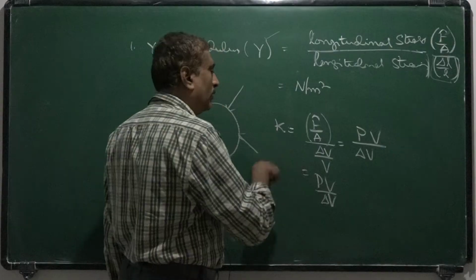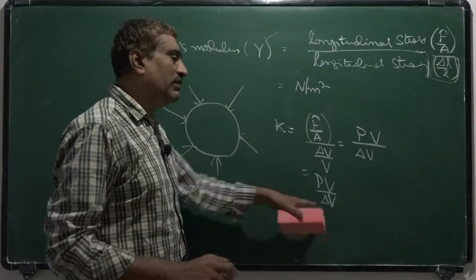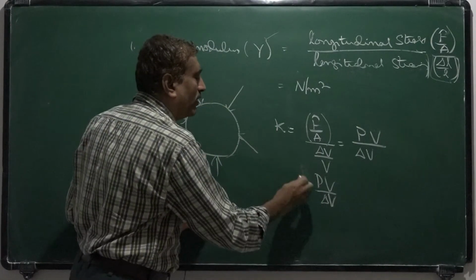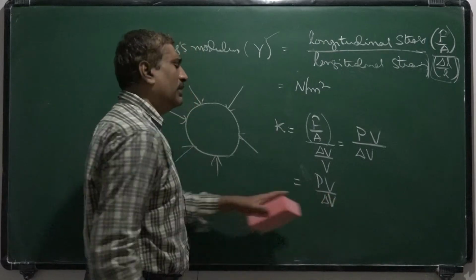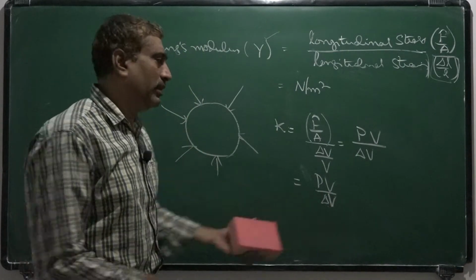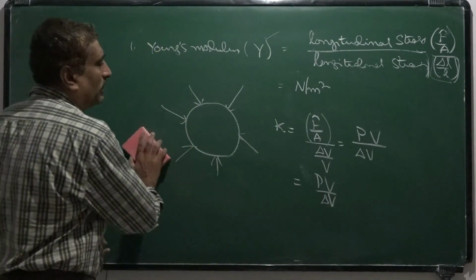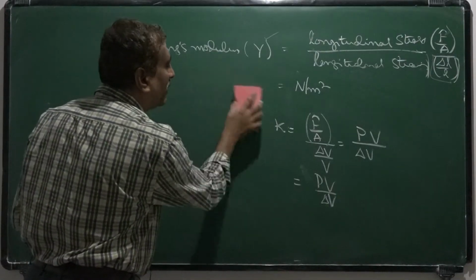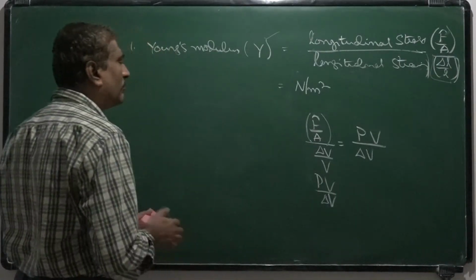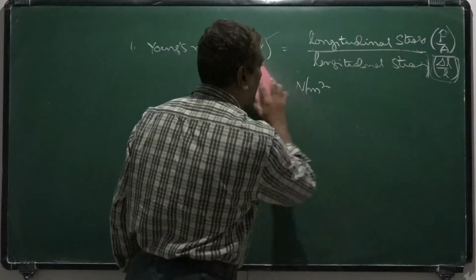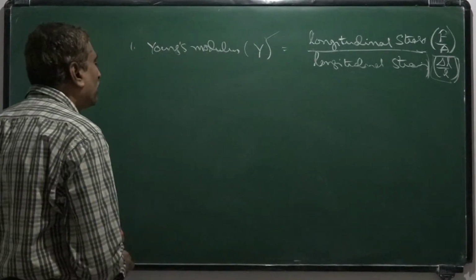Actually, due to the application of this force, there is a decrease in volume. We always denote it by a minus sign, so delta V is always a negative quantity. Okay. So bulk modulus is calculated by this. And next one, shearing modulus, shearing stress.